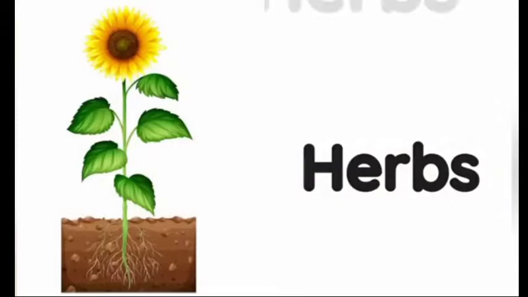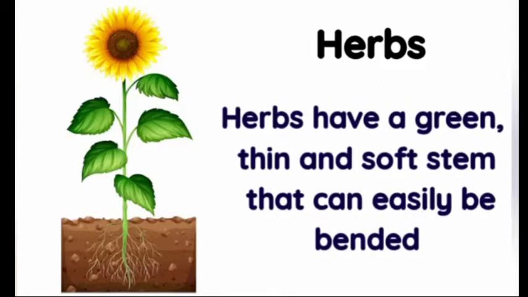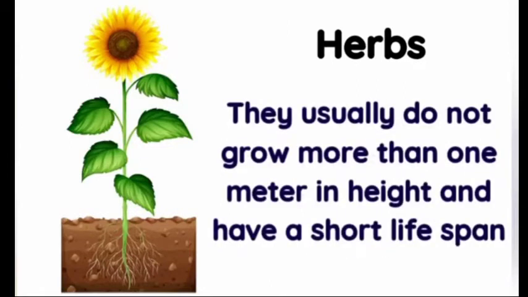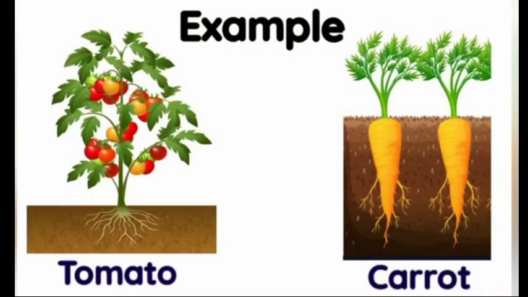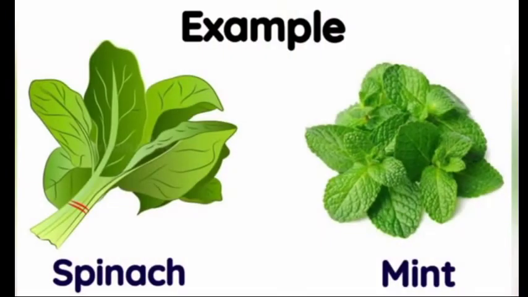Herbs. Herbs are very small plants. They are smaller than shrubs. Herbs have a green, thin and soft stem that can easily be bent. They usually do not grow more than 1 meter in height and have a short lifespan. Dried herbs are also used to add flavor to food and are used in medicines as well. Examples of herbs are tomato, carrot, spinach, and mint.